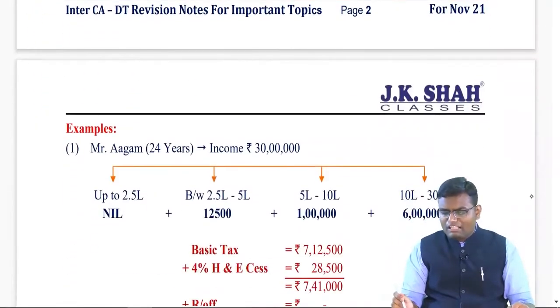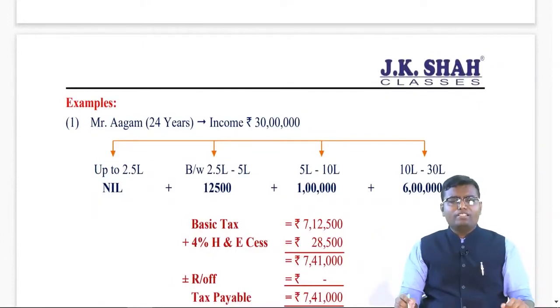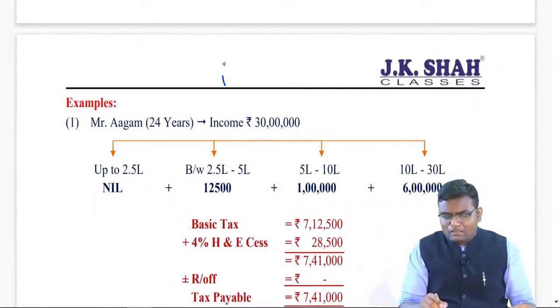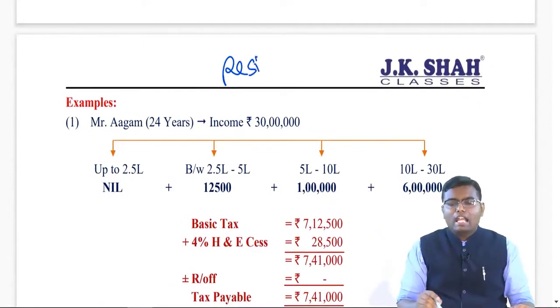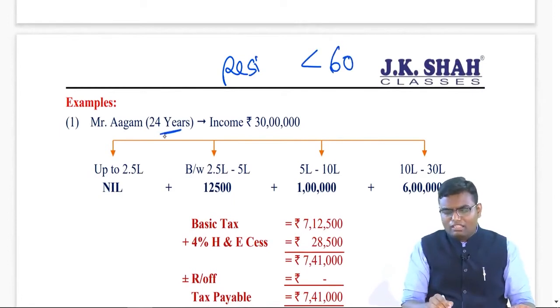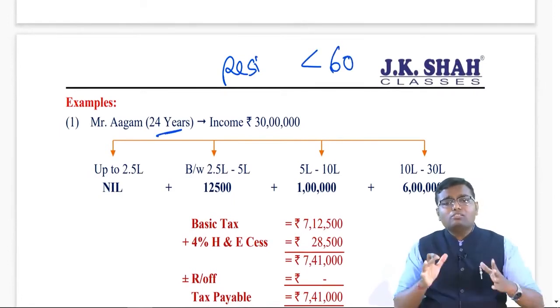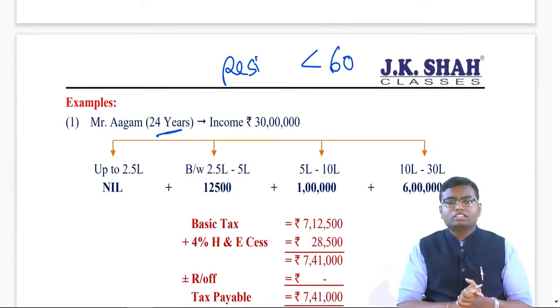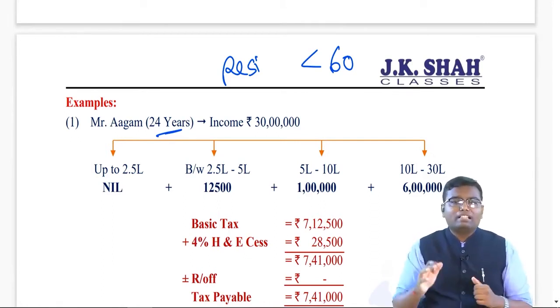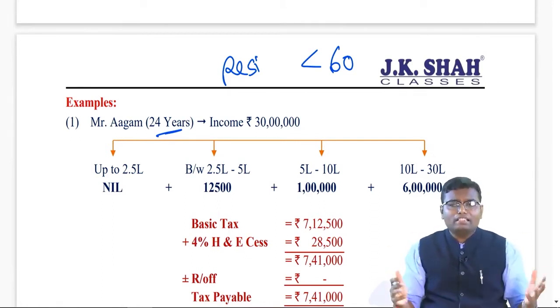Now I have given one example over here. Mr. Aagam, let's say 24 years. If nothing is said in the exam, assume the person as resident and assume below 60. Though I have given the age over here, you have to assume resident and below 60. Let's say my total income is rupees 30 lakh. Then how to calculate the tax?